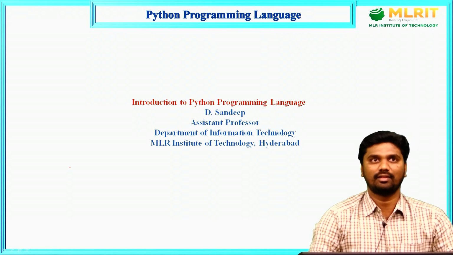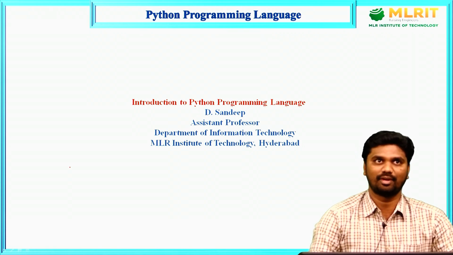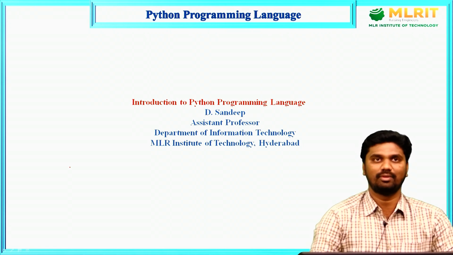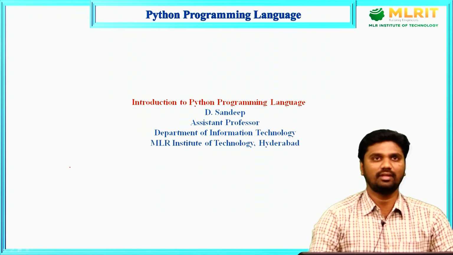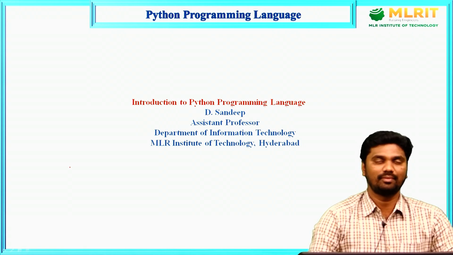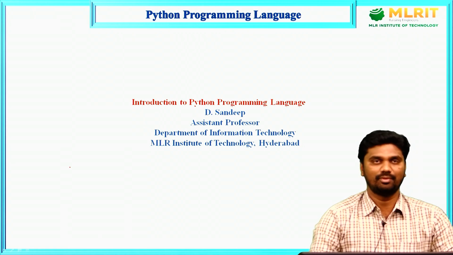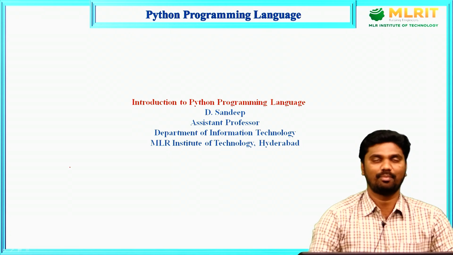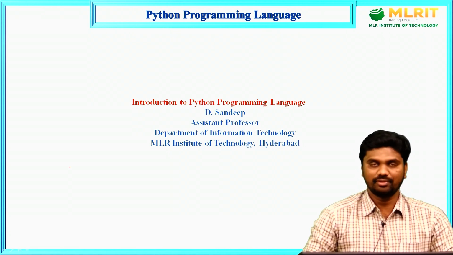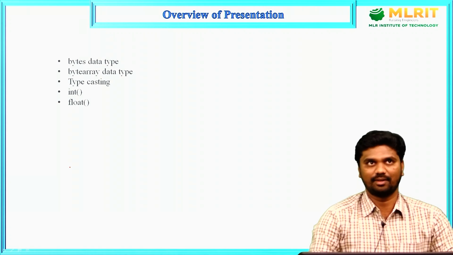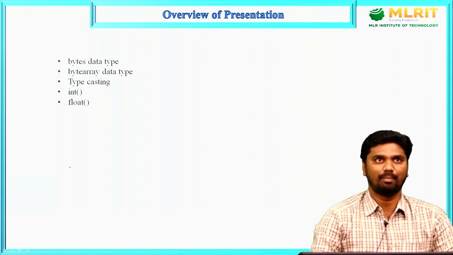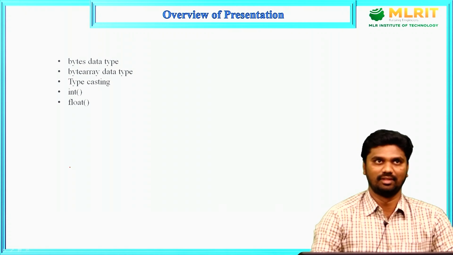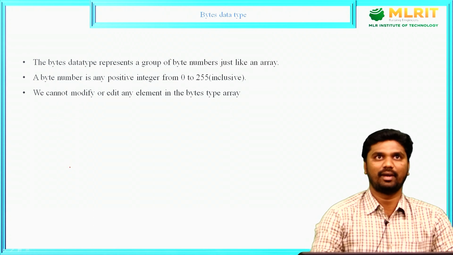All the fundamental data types of the Python programming language are immutable. For example, int is immutable, float is also immutable, complex is also immutable, and bool is also immutable. Today we are going to discuss the next data types: the bytes data type, the bytearray data type, typecasting, and the int and float functions. First we will discuss the bytes data type.